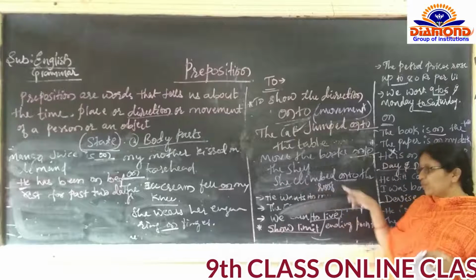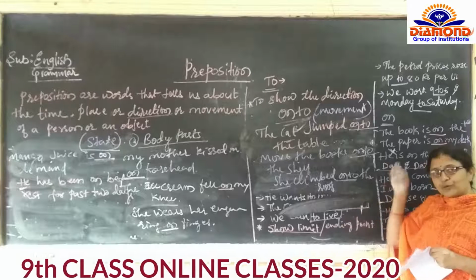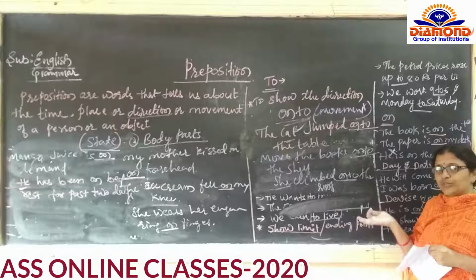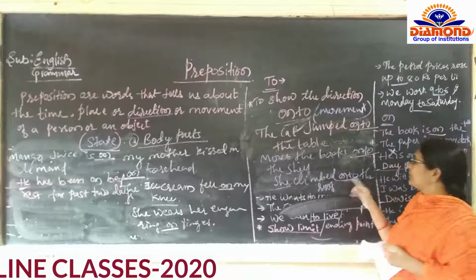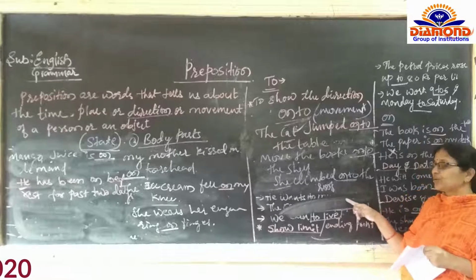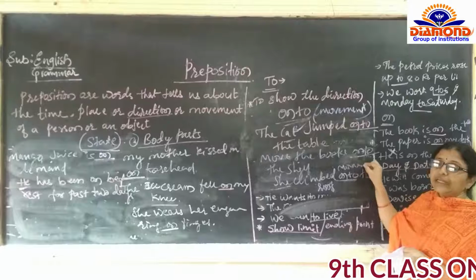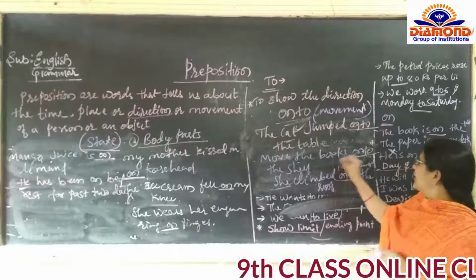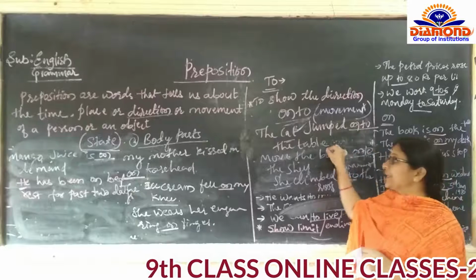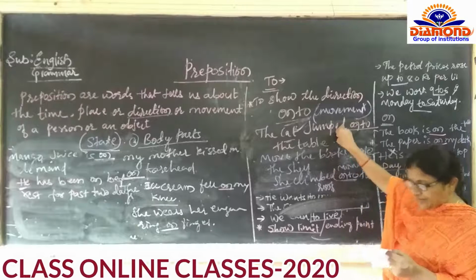She climbed onto the roof. रूफ के ऊपर कूद गए कि रूफ के नीचे कूद गए? Onto. Means here also there is a movement of a girl we can say. Here the movement of the books we can say. Here the movement of a cat we can say.